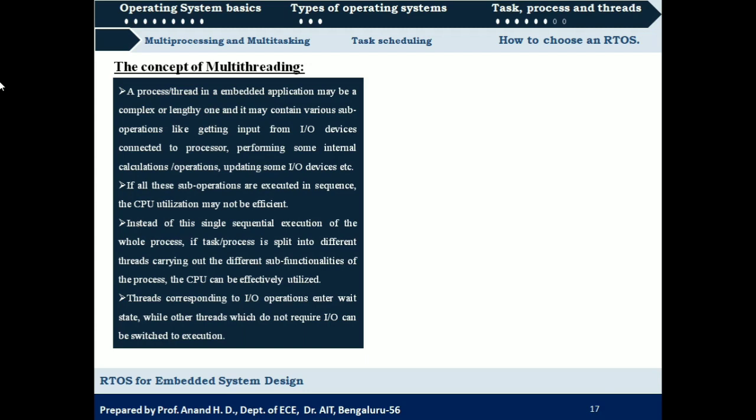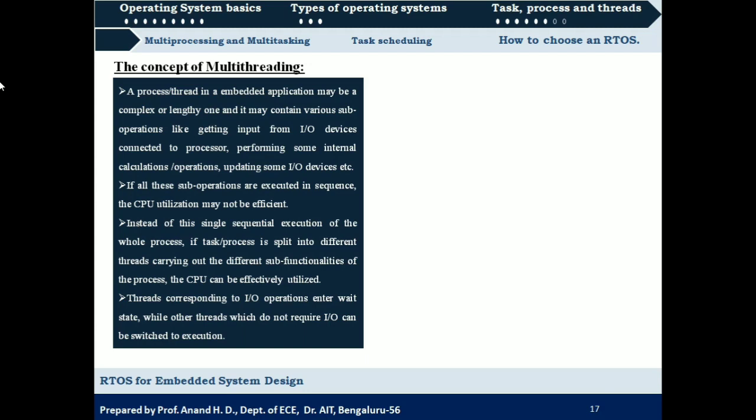So what are they? There may be something like getting information from the IO device. That can be considered as a separate thread. Updating the IO device can be considered as a separate thread. Performing some calculations can again be considered as a separate thread. Like this, the concept of multi-threading should be understood.